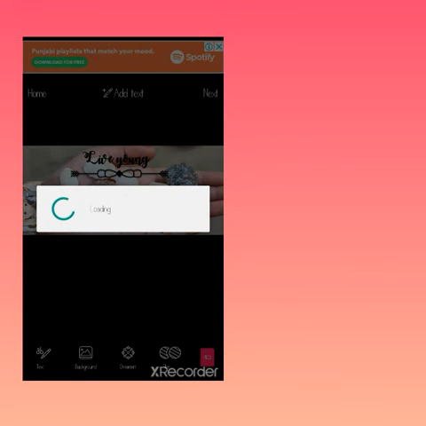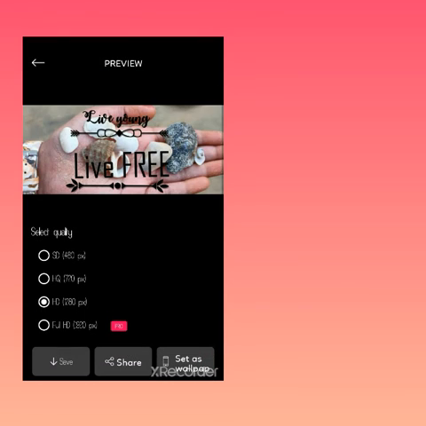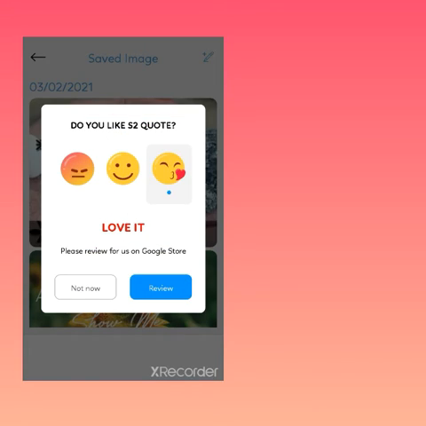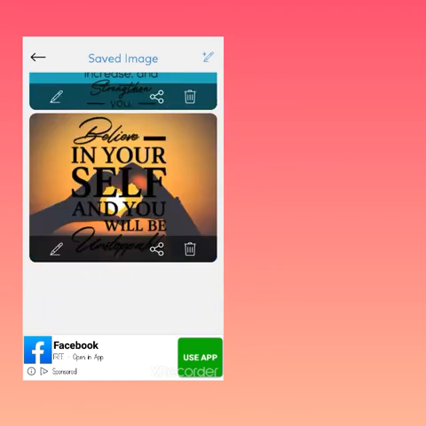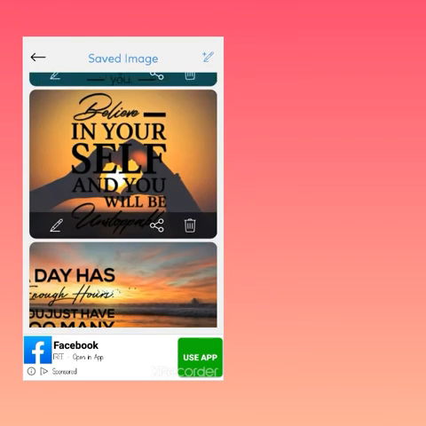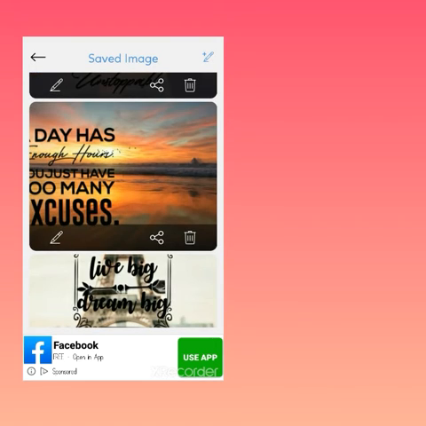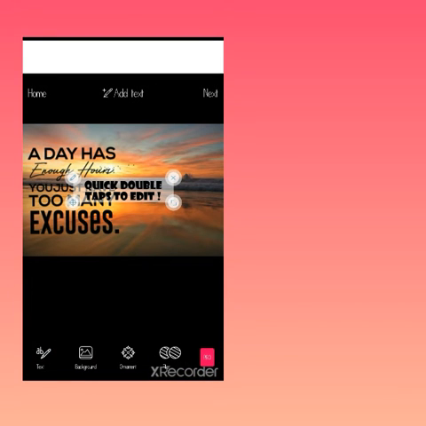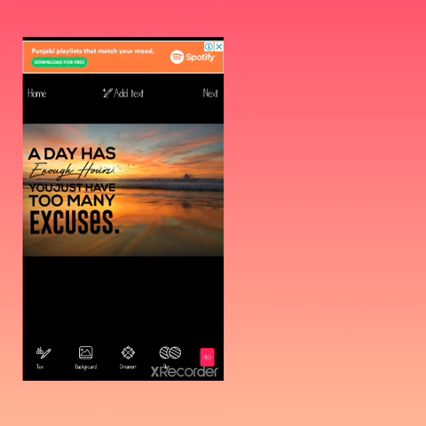This is done. Go to the next option. You can select any type of clarity. I don't have that much storage on my mobile, so I think I'll select 480. There will be no difference in anything, so that's why I selected 480. Then you're going to get a bit of ads when you save it. Yeah, I will show you all my creations. See, just click here.